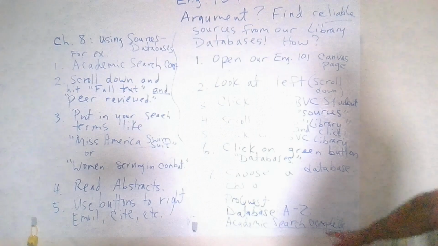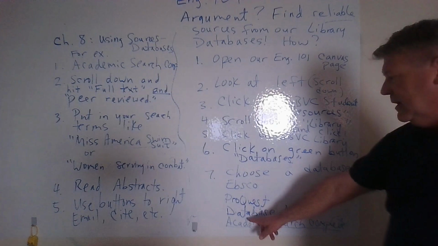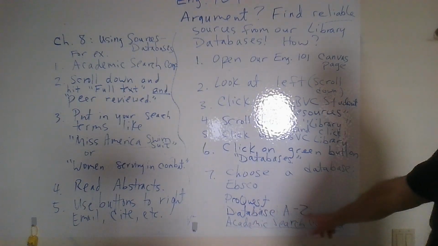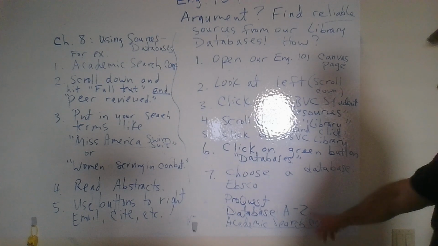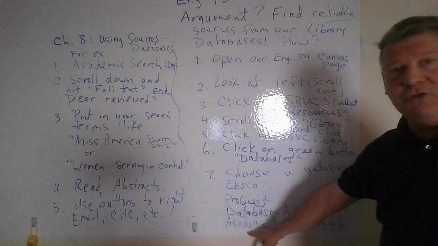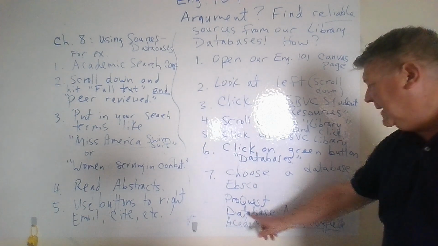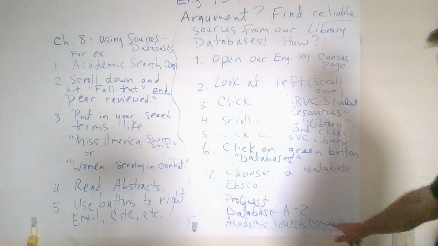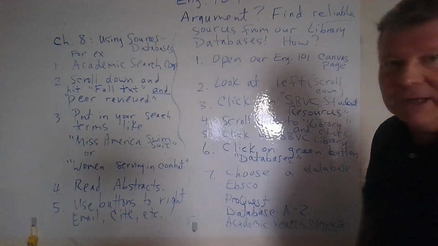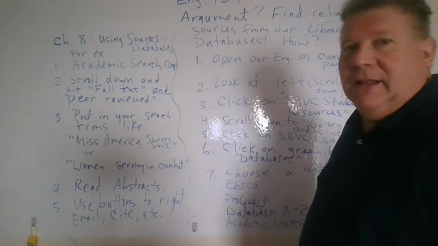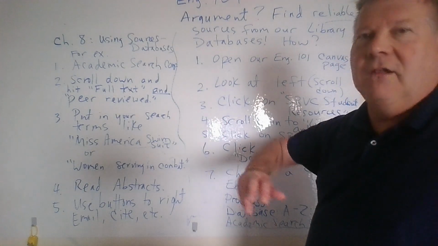Okay, the one I would recommend, however, is different. I would go down to database A through Z, and then the very first one there, after you click on database A through Z, academic search complete. That's the one I would recommend. It's got kind of a balance of articles. It's not too scholarly.